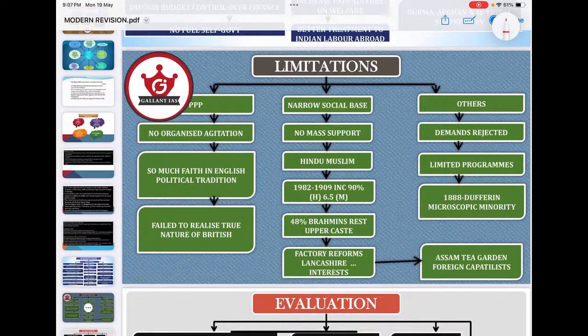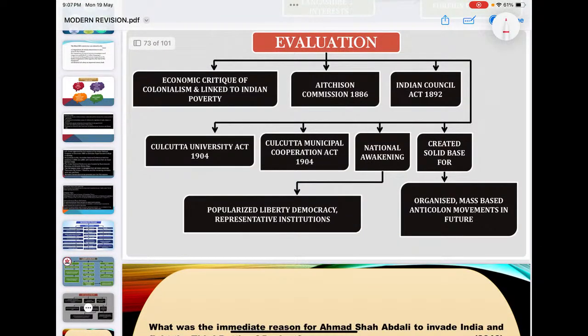So these were some limitations, but why are they significant? Because moderates, even though they represented the urban upper middle classes, were the biggest economic critics of colonialism, and they linked how Indian poverty is a result of British economic exploitation. Due to the moderates' pressure, there was the Hunter Commission, the Indian Councils Act 1892, the Calcutta University Act 1904, the Calcutta Municipal Corporation Act, national awakening, and they created a solid base for organized mass-based anti-colonial movements in future, because they popularized the ideas of democracy, popular representative institutions, and economic nationalism.